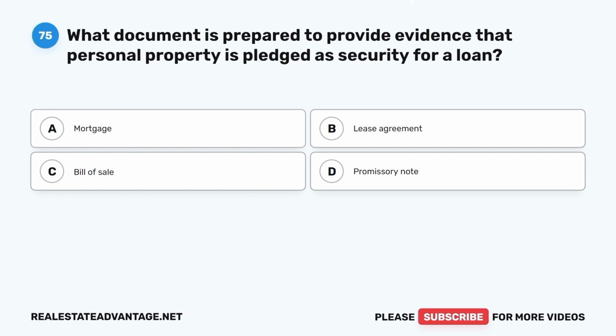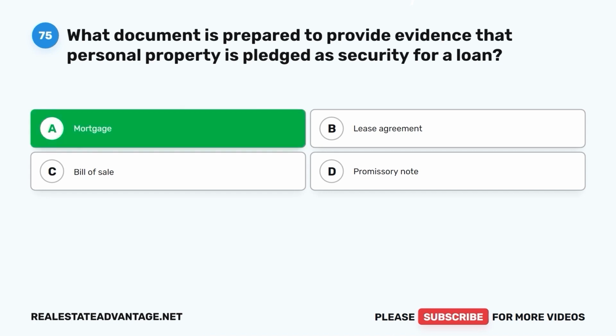Question 75. What document is prepared to provide evidence that personal property is pledged as security for a loan? A. Mortgage. B. Lease agreement. C. Bill of sale. D. Promissory note.